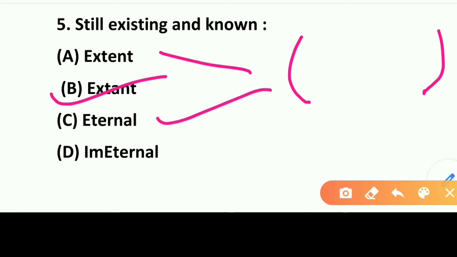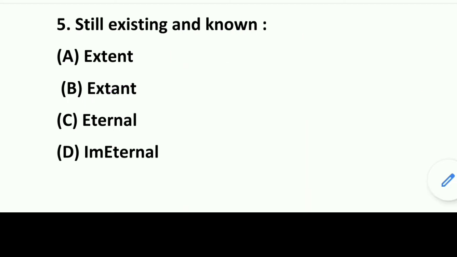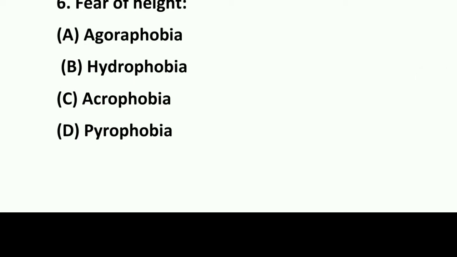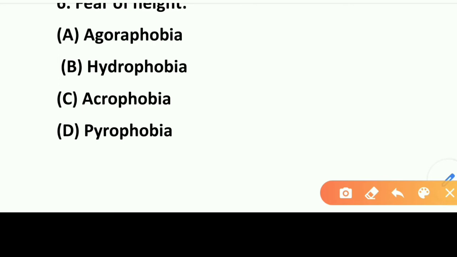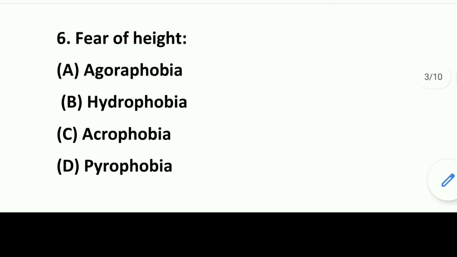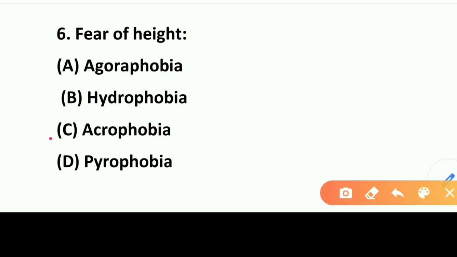So move on to the next question, question number 6. Fear of height. What will we call the fear of height? Option A agoraphobia, option B hydrophobia, option C acrophobia, and option D pyrophobia. So what will the answer be here? Fear of height is basically called acrophobia. Clear?